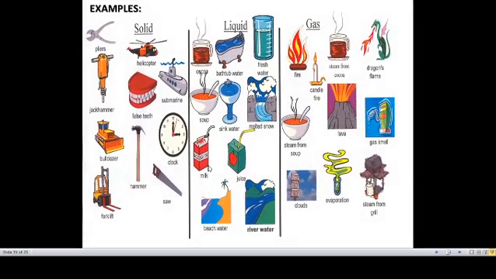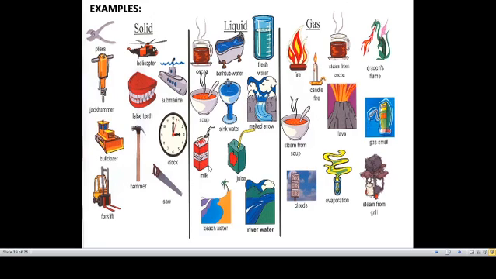For examples of solid, liquid and gas, I hope you all know what is solid, what is liquid and what are the gases. You are sitting in a chair, which is made up of solid. You are using a laptop, your book, a pencil to mark down the important points. These are all made up of solid. Liquid, you can see in the picture itself: juices, sea water, river water, milk, cocoa. If you are drinking a masala slice, that kind of juice also comes under liquid. Soup. These are all examples of liquids.